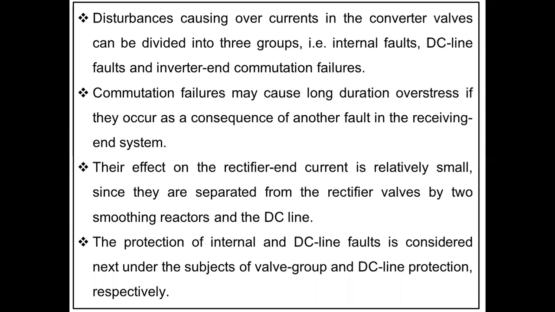Because of any internal issues on the input side, this may be a cause for the commutation failures on the inverter side, because there we perform forced commutation techniques. Whereas coming to the rectifier, it comes under natural commutation. It is not a big issue. Complexity will be less in the process of converting AC to DC. But coming to DC to AC conversion, if there are any internal issues or any commutation failures, there are more chances of commutation failures at the inverter side. That is because of the overstress.